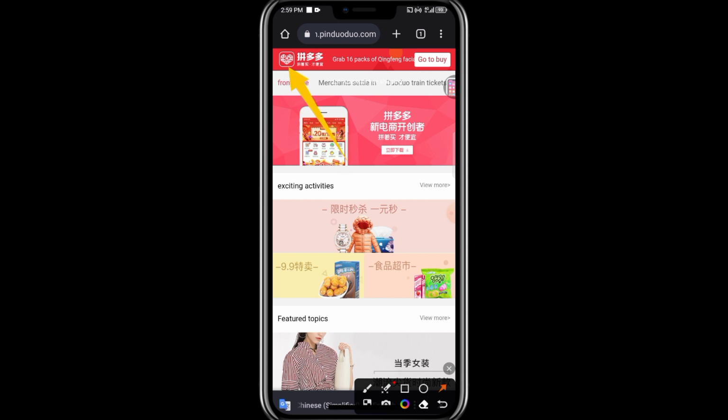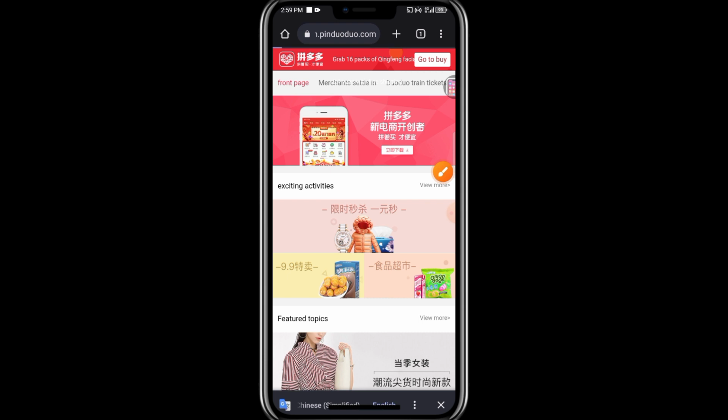Once you click on it, it is just the same method to download the 1688 app too. You know the 1688 app is not on Play Store as well. I already recorded the video on it, and I'm going to be leaving it under the description button on how to download it. So it's the same process.